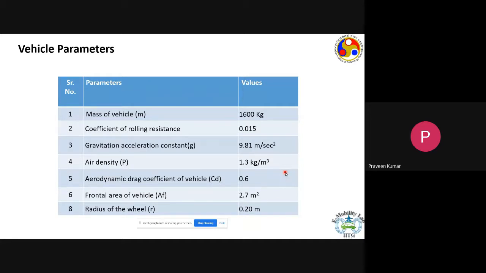So once we know the force at the wheel and we know the radius of the wheel, we can find out at what speed the wheel rotates in radians per second, and from there we can find out how much torque the wheel actually needs to drive at 30 kilometers per hour on a flyover with a certain grade angle. Once we know those force and torque values, we would eventually find out how much torque the prime mover should produce, and in our case the prime mover would be the electric motor.